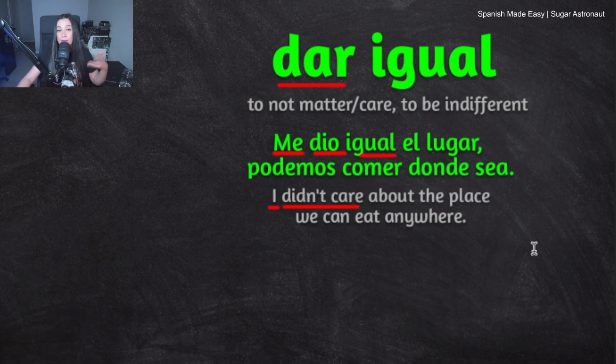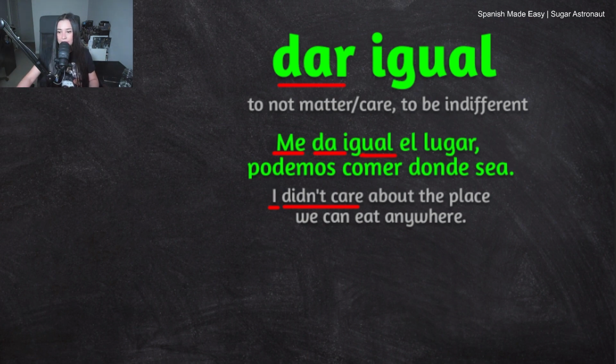Even though the rest of the sentence makes no sense with this, I'm just showing you that you can conjugate the verb dar. Me dio igual, te dio igual, nos dio igual, les dio igual. So da and dio are commonly used when using this phrase.